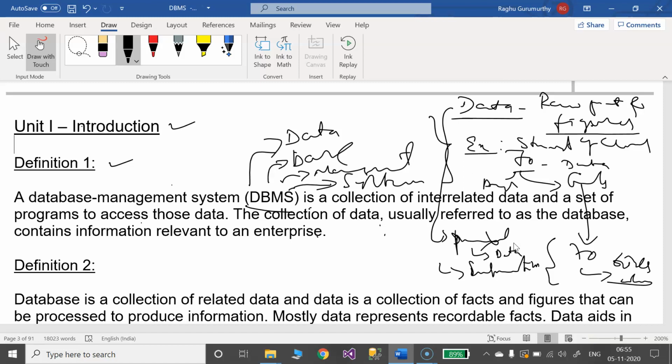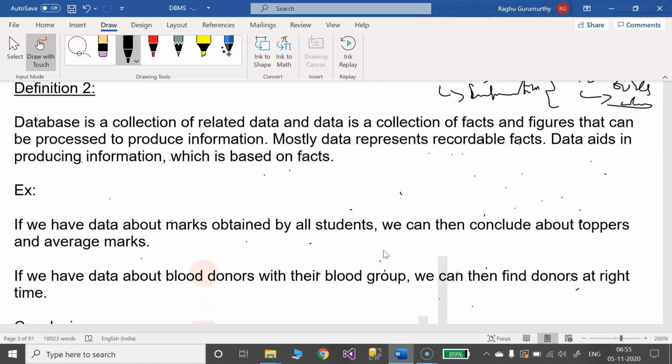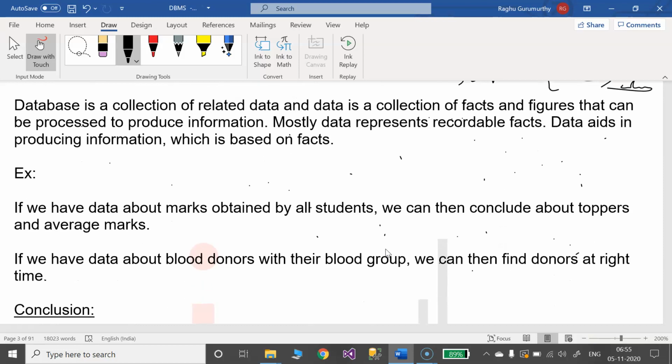Apart from this, we need to look at some samples. For a monthly grocery list, what are you people going to do? You are going to write some items, something like wheat 1 kg, rice 5 kg.